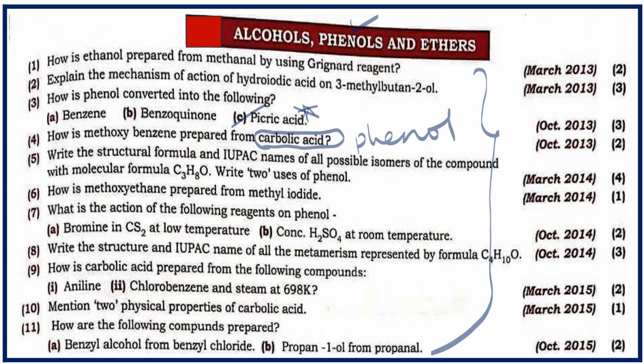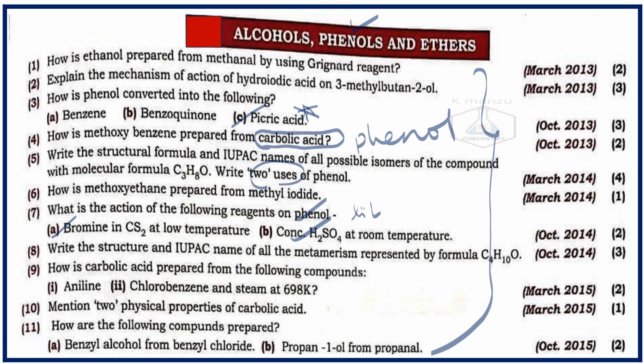Now we'll move on to the next thing. See, uses are also there. Then again here, phenols with bromine in carbon disulfide, one reaction is there, and bromine in water is also there. So see carefully and write the answer. Concentrated sulfuric acid, dilute sulfuric acid. Which one is asked? See properly and write down the answer.